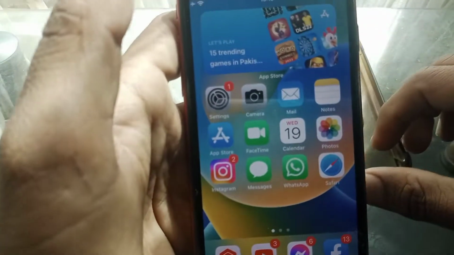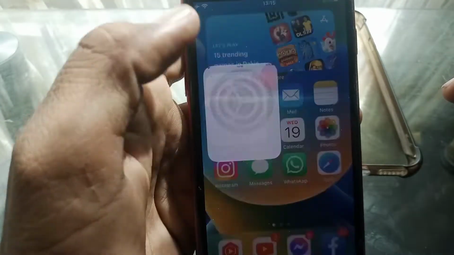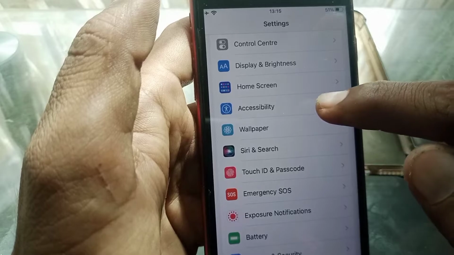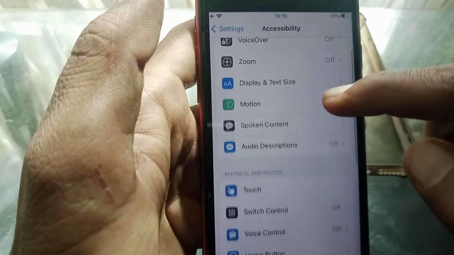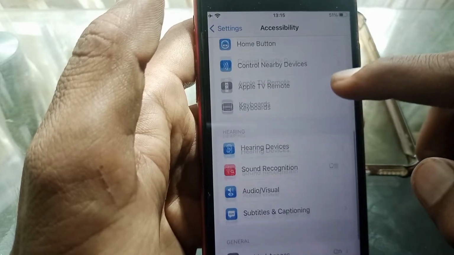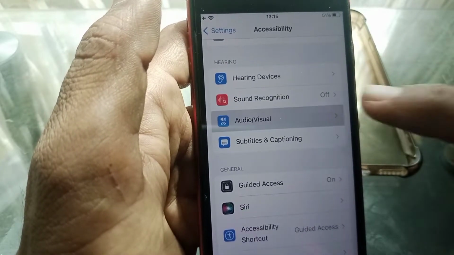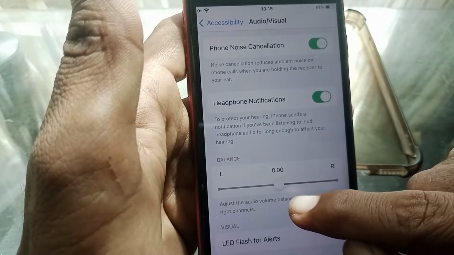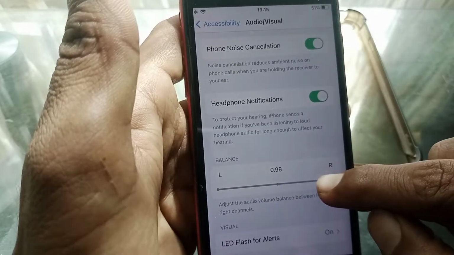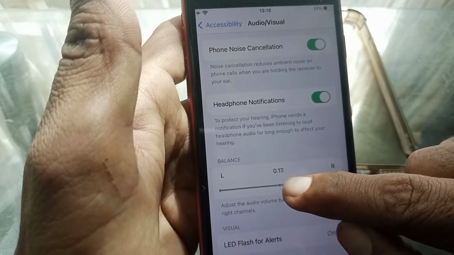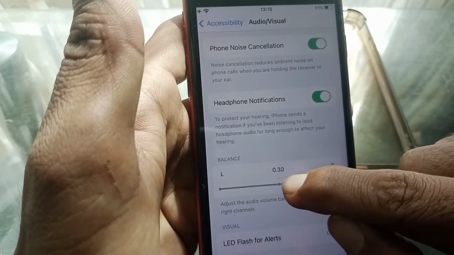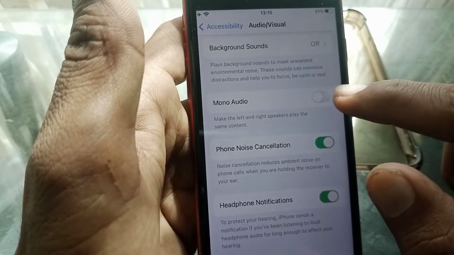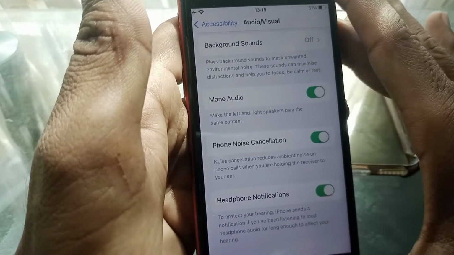And if the problem still exists, then what you need to do is simply open settings, scroll down, and then tap on accessibility. And from here what you need to do is simply scroll on, and then tap on audio visual. And from here simply check the balance. Okay guys, and you have to select the balance from here in the middle, at the zero. Okay guys, and then you have to turn the toggle on for mono audio and then go back.